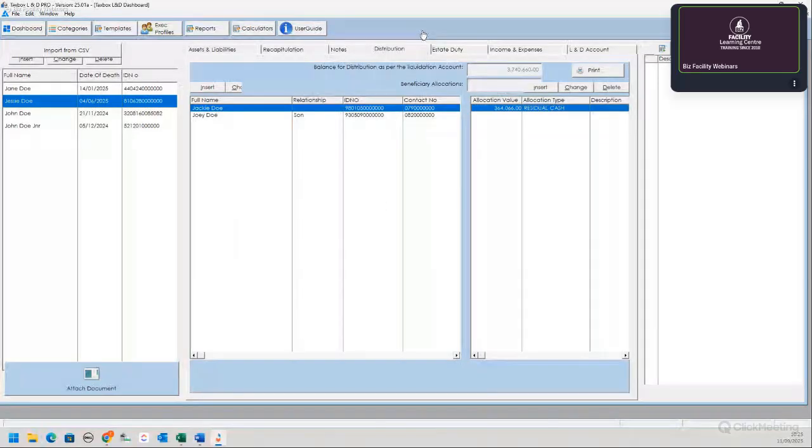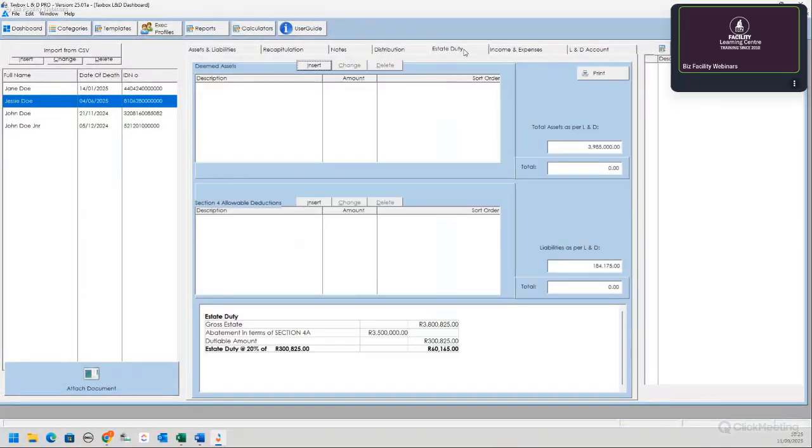All right. So now this is the estate duty section. As you can see, this is pre-populated from the assets, liabilities, and administration costs, creditors, all the information that you have provided. And of course, there will be a 4A abatement if married in community of property.